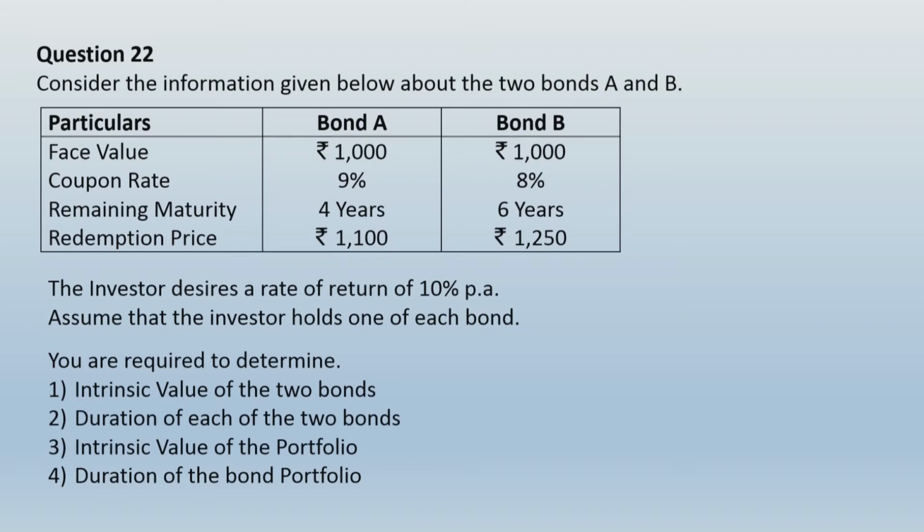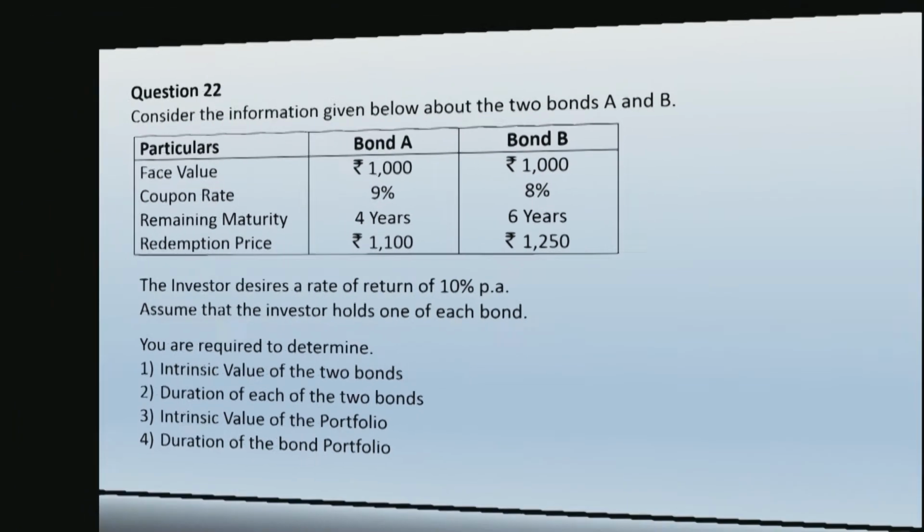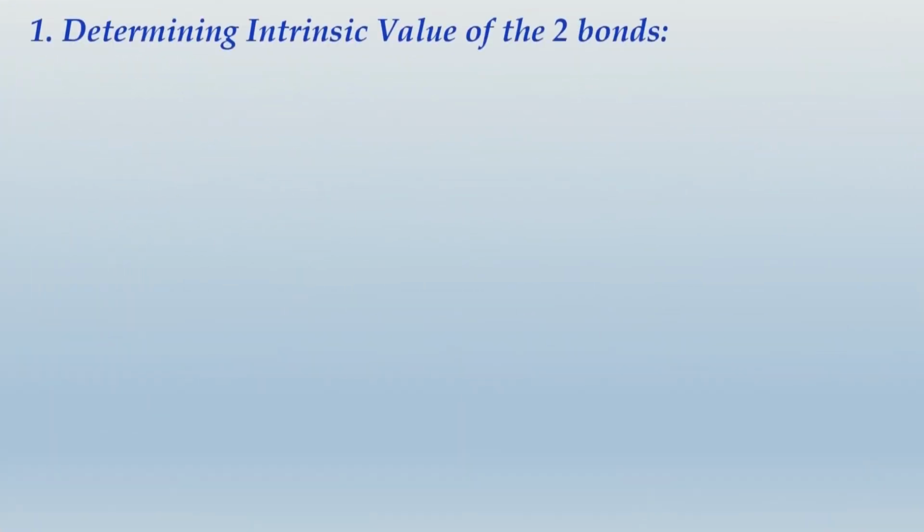Now if we look into the requirements of the question, 4 requirements given over here. 1 and 2 are based on some calculations of bonds on individual basis, which you have learnt already very well in the past. Only this 3rd and 4th calculation is new for you. So I don't have to explain how to calculate intrinsic value and duration of an individual bond. You know it already. So let us just present that part of the solution first, and then we apply the concept of bond portfolio. Let us see how to present the solution.